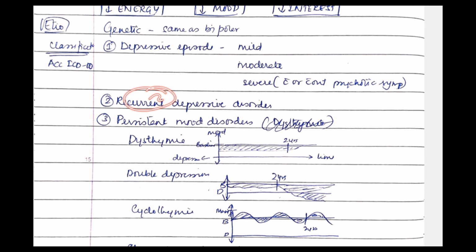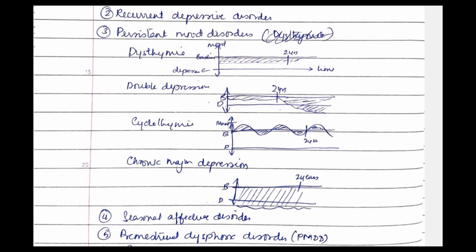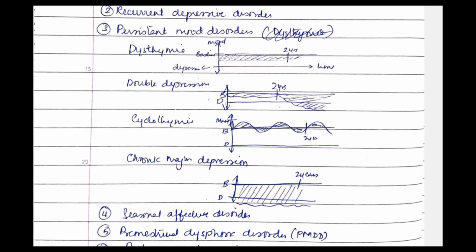Then we have recurrent depressive disorders, then we have persistent mood disorders. In persistent mood disorders we have dysthymia. What do you mean by dysthymia? There is chronic low mood for almost 2 years. Okay, example in cancer patients with long term medications. So first thing is dysthymia.